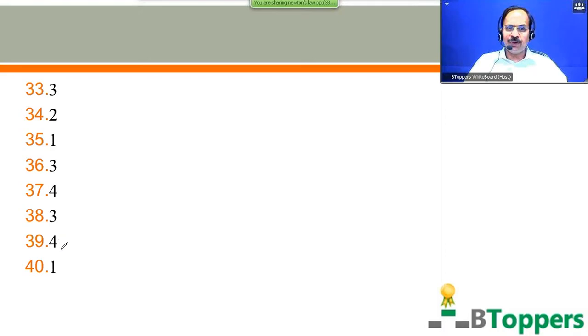For question number 39, fourth option is answer. For question number 40, first option is answer. For question number 41, fourth option is answer. For question number 42, second option is answer. Even for the next two questions, 43 and 44, second option is the answer. For question number 45, fourth option is answer. For question number 46, third option is answer. For the next two questions, 47 and 48, second option is the answer.